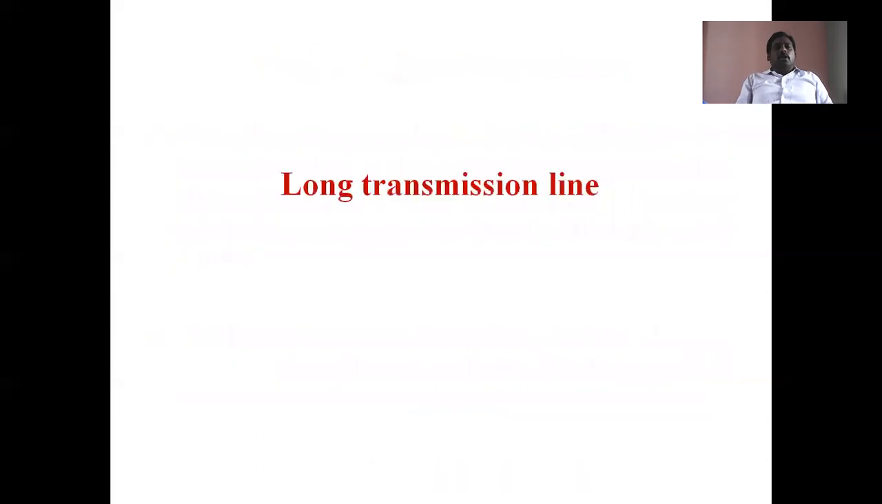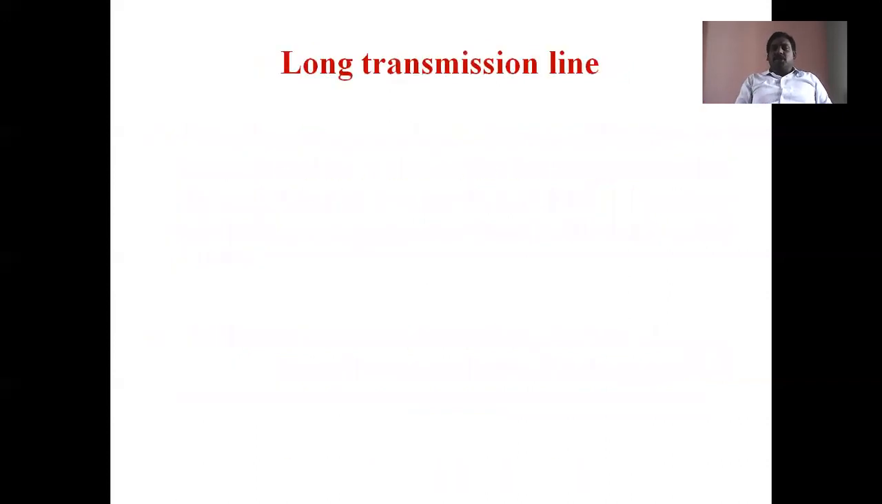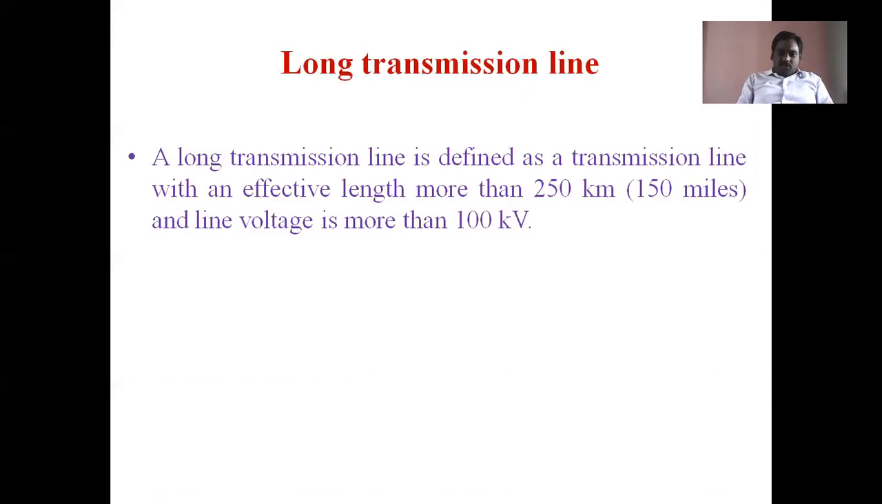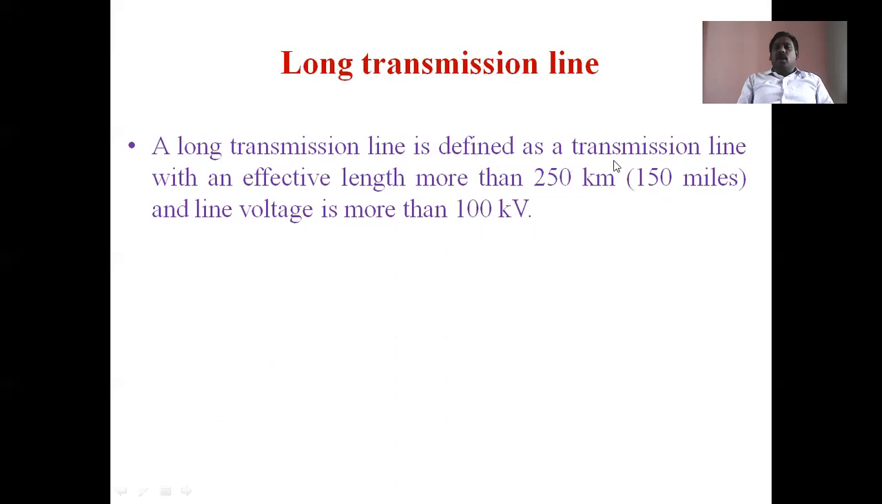Next, the longer transmission line. Here, a longer transmission line means the effective length of the transmission line is greater than 250 kilometers, and the operating line voltage is above 100 kV. Such a transmission line is called a longer transmission line. That's why a longer transmission line is defined as a transmission line with an effective length of more than 250 kilometers or 150 miles, and line voltage more than 100 kV. Such a type of transmission line is called a longer transmission line.